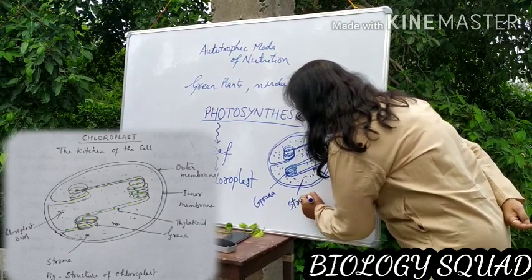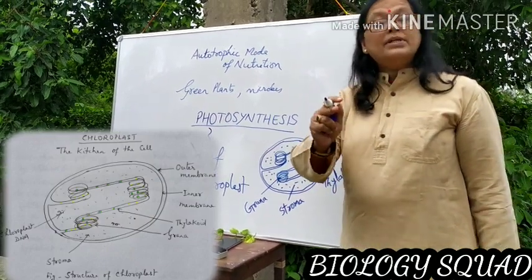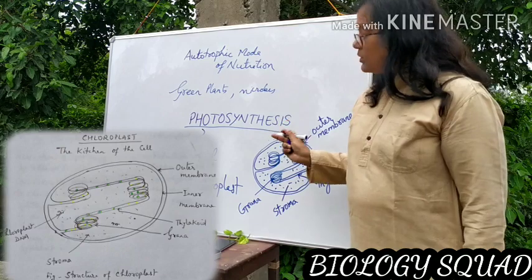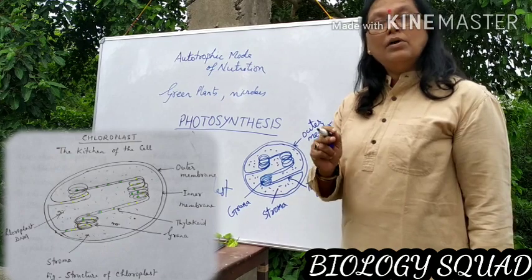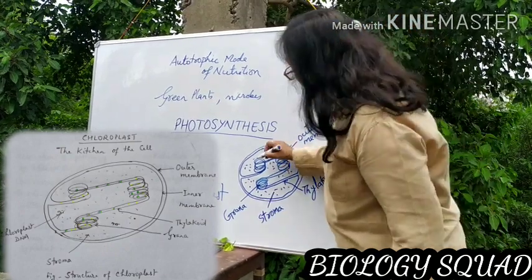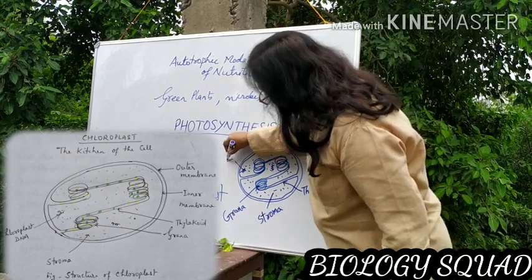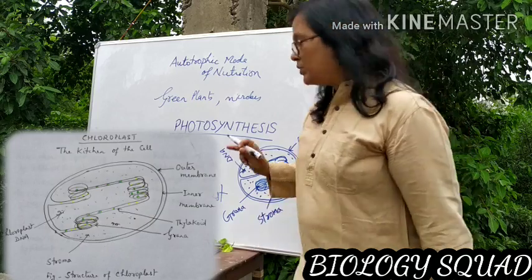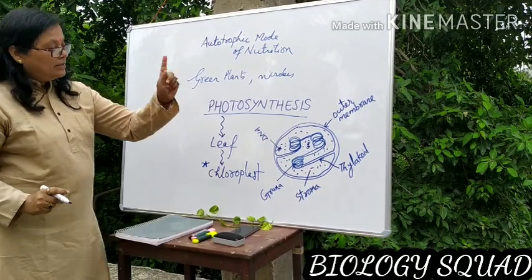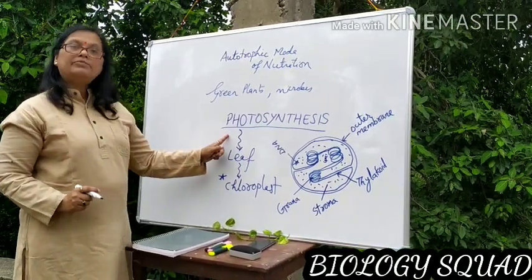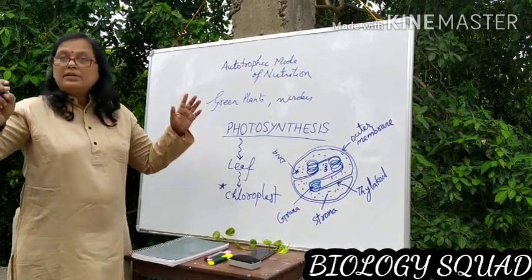I think you all can make this diagram of chloroplast. Chloroplast as well as mitochondria are known as semi-autonomous organelles, as you studied in class 9th, because of the presence of their own DNA. There is chloroplast DNA. So this is the structure of chloroplast. This is the most vital organelle performing photosynthesis, the phenomenon for the preparation of food.